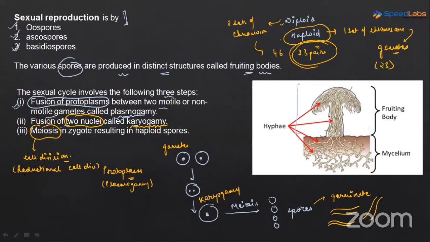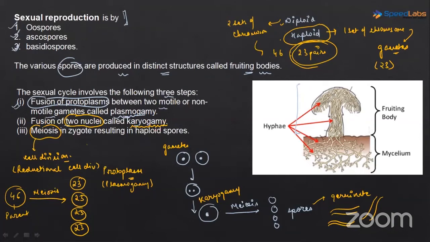Let's take the example of humans. If there is a human cell with 46 chromosomes and it undergoes meiosis, the reductional cell division, then at the end of the process, from one meiotic division we get 4 daughter cells, and the number of chromosomes is reduced. It has become half. We started from 46 chromosomes in the parent cell, and now after meiosis we get 4 daughter cells with half the number of chromosomes.